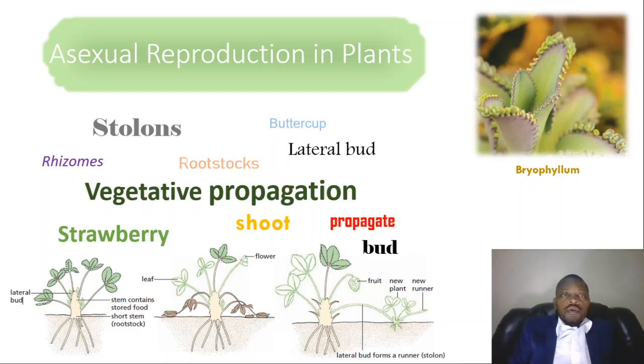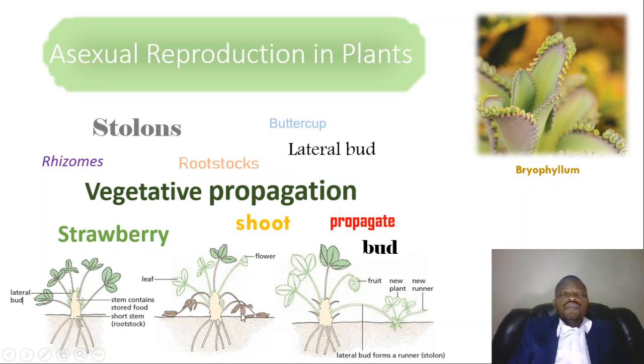We also have asexual reproduction in plants, and we have different plants like the buttercup and the strawberry. They have more or less the same method of propagation. Asexual reproduction in plants is also called vegetative propagation. For example, in the diagram we have a strawberry. This strawberry has a stem which is mostly underground and is called a rootstock. This rootstock supports the stems and the leaves and the flowers for the strawberry as it grows.